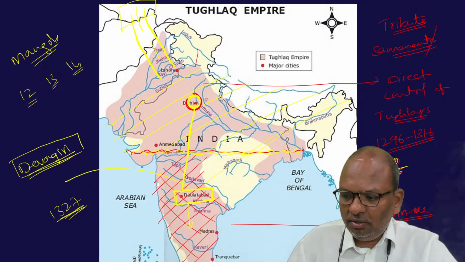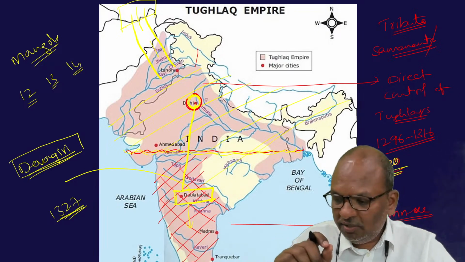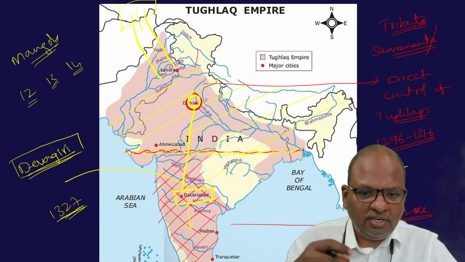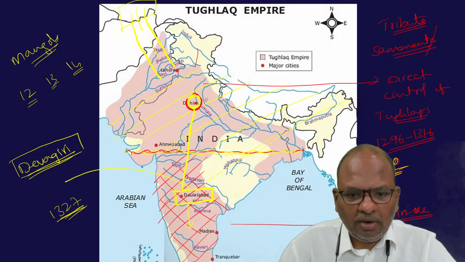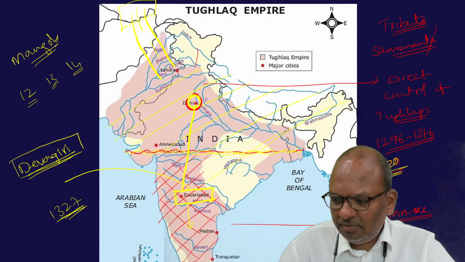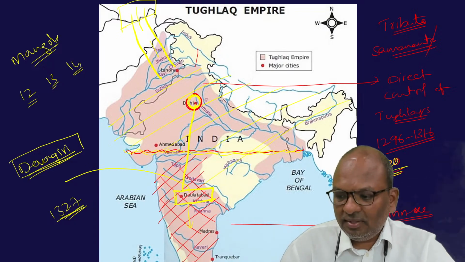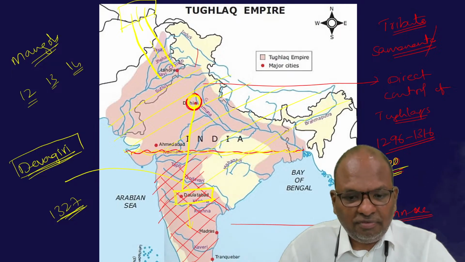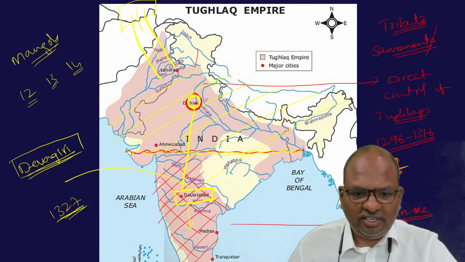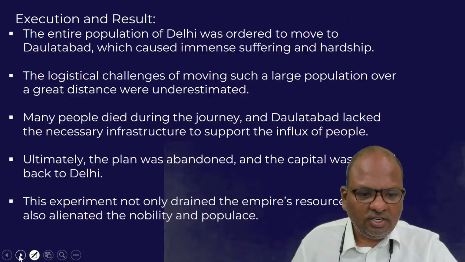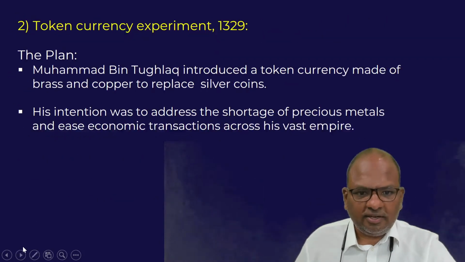I already told you the plan was good. In fact, most of the experiments carried out by Muhammad bin Tughlaq were good plans, but when it comes to implementation, most of the plans failed. Most of the plans failed because of improper implementation. That's the point which I'm trying to convey. So take a look at the first experiment. The change of capital ended up in a disaster. It cost a lot of money to the exchequer.